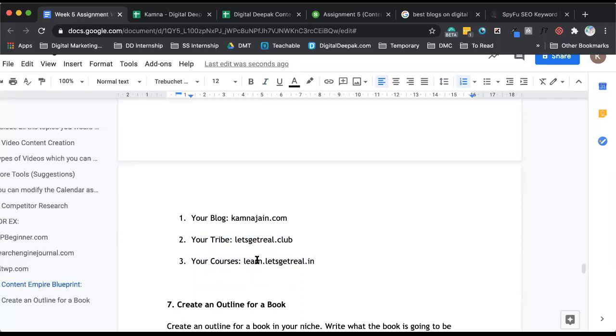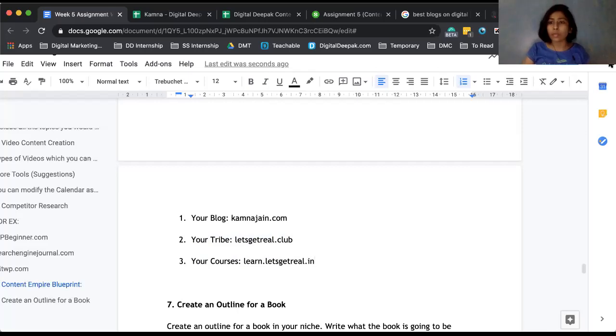So are we clear on question number 6? Yes, Rahul says we have to write our vision basically. That's exactly what you are doing. Yes, Preeti, you have an option. You can change the format. This is just an example.